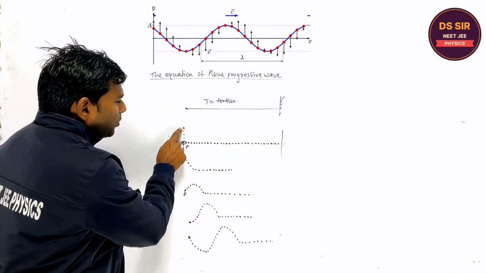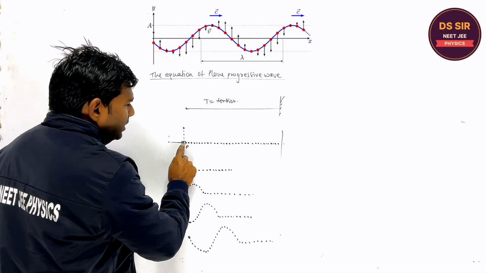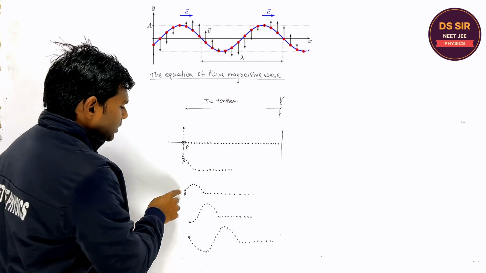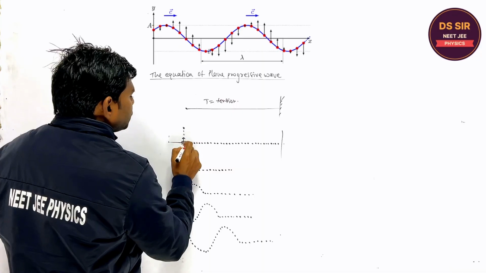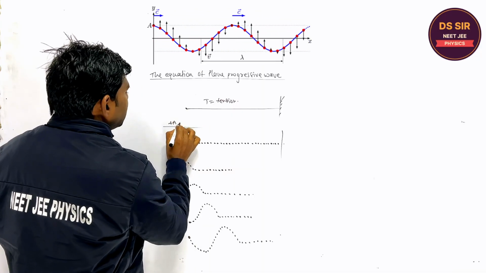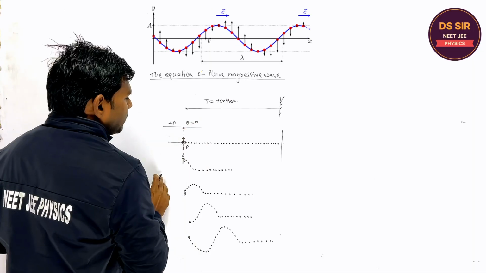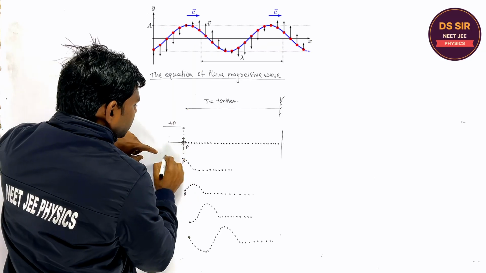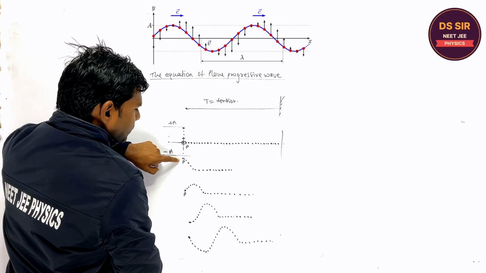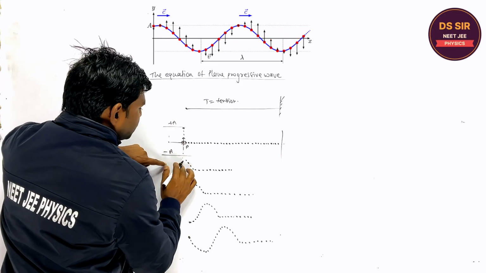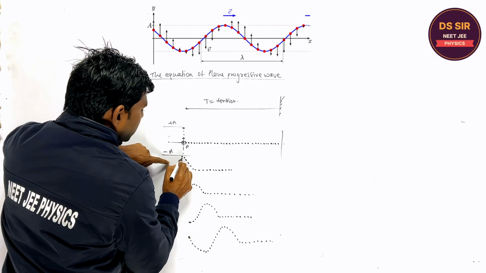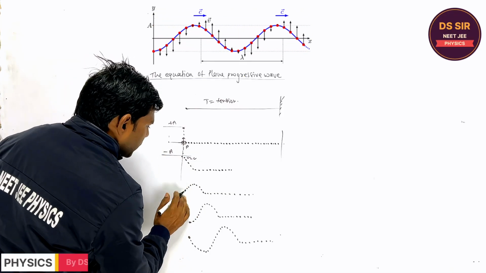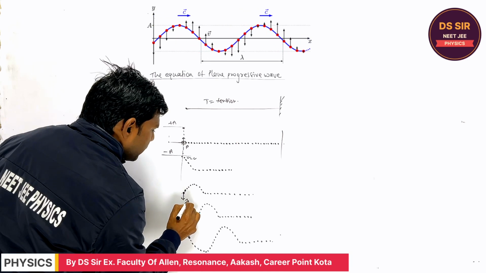So if this particle is performing SHM, then side by side the particles nearby it, or every particle, start performing SHM. Are you getting? Here it is moving up, suppose this is the plus A. Its velocity is 0 over here. Then when it reaches this point, suppose this is the minus A. When it reaches the highest point, its velocity becomes 0, at plus A. When it reaches the mean position, its velocity is maximum again.